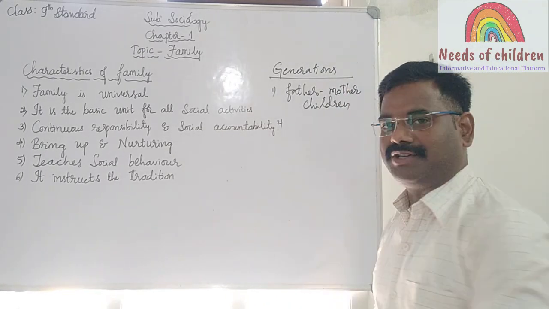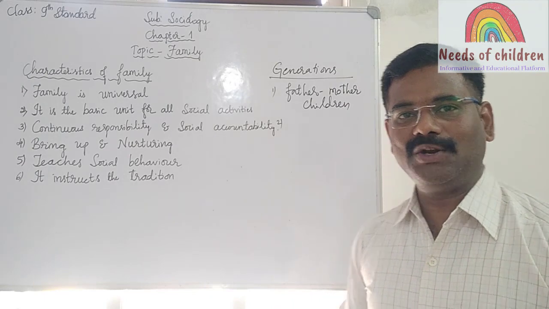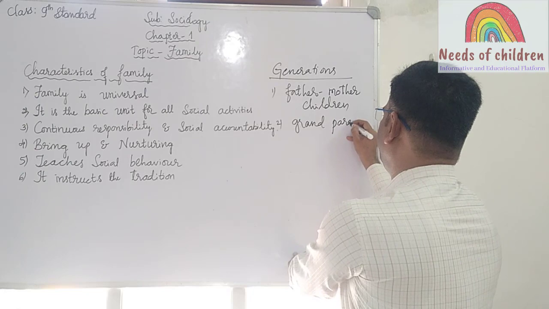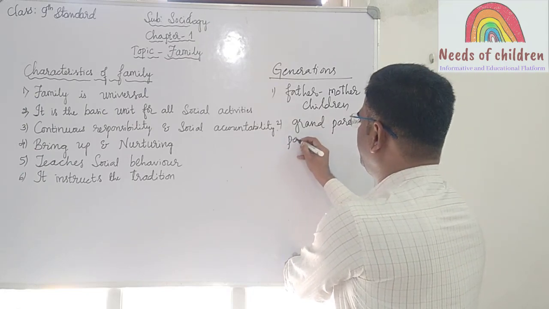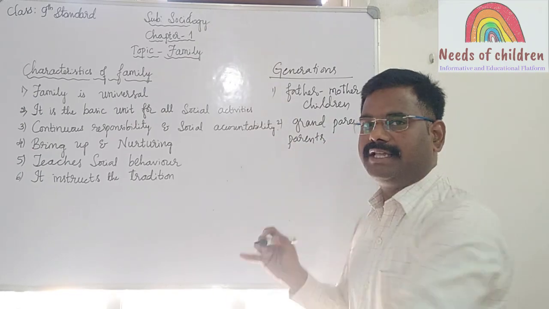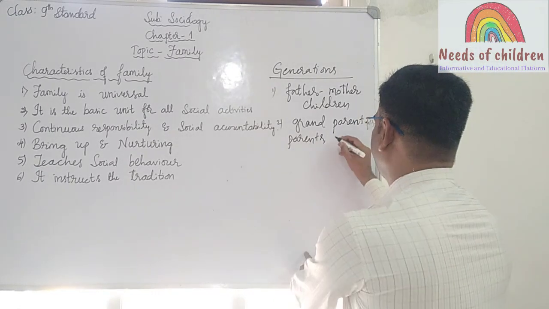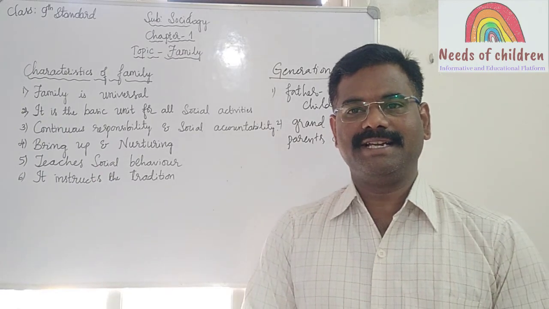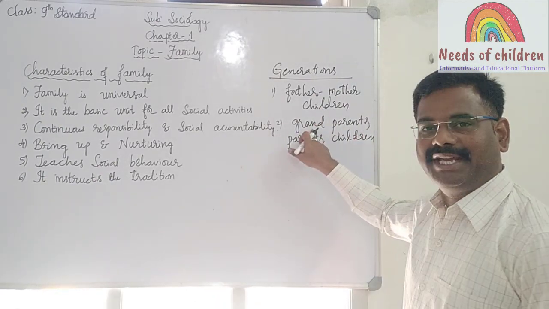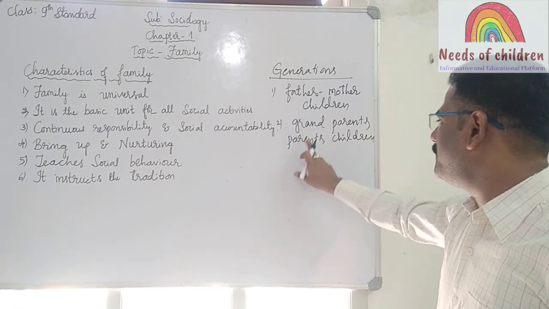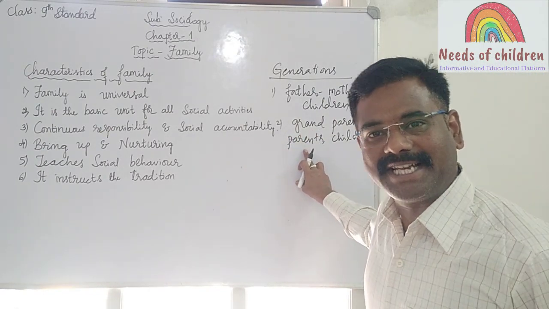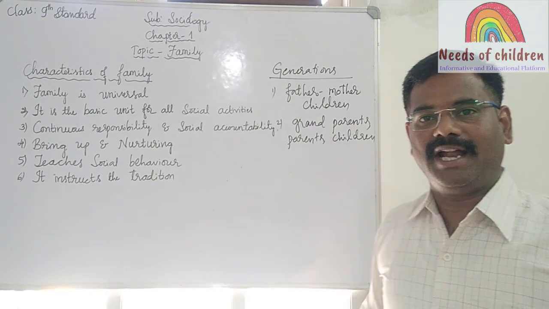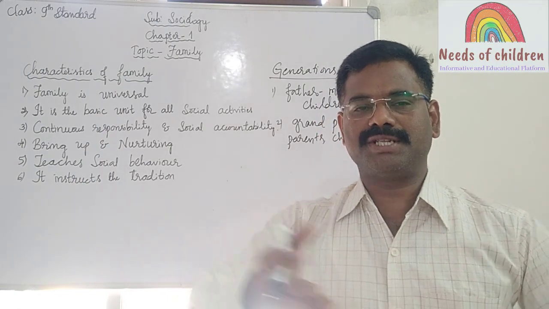In the third generation family, grandparents are considered the first generation, parents the second generation, whereas children are considered the third generation. And next, one more of the generations of the family.